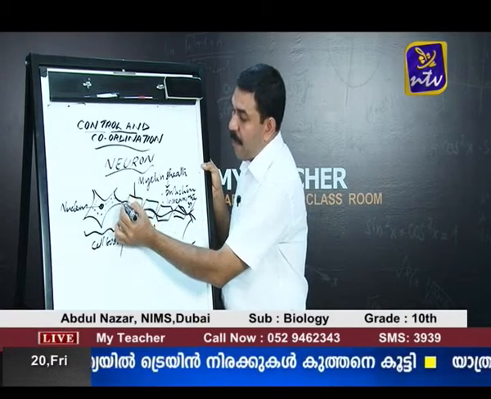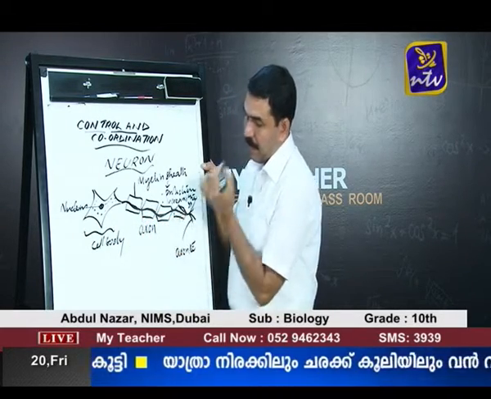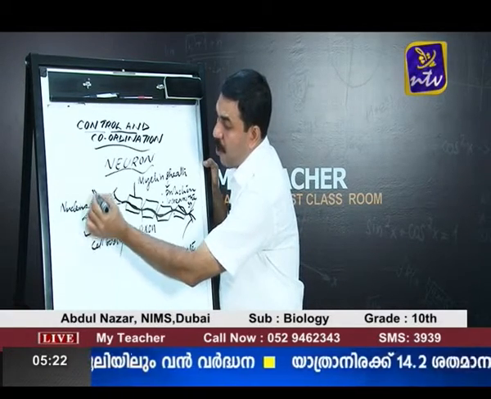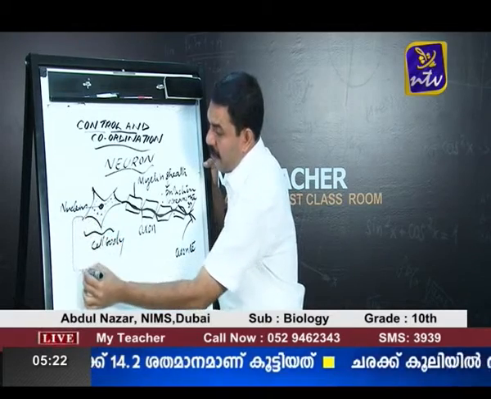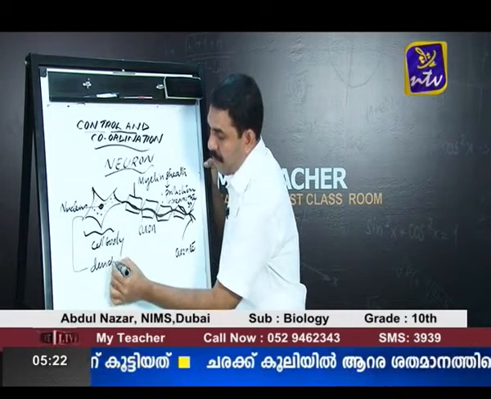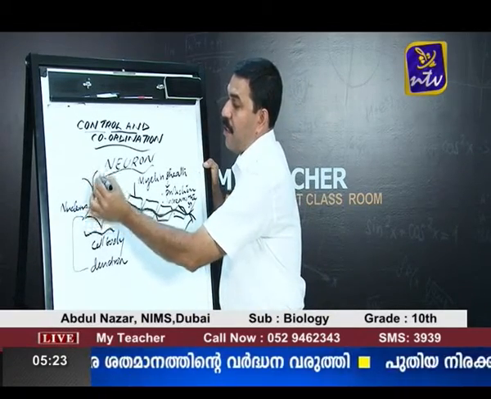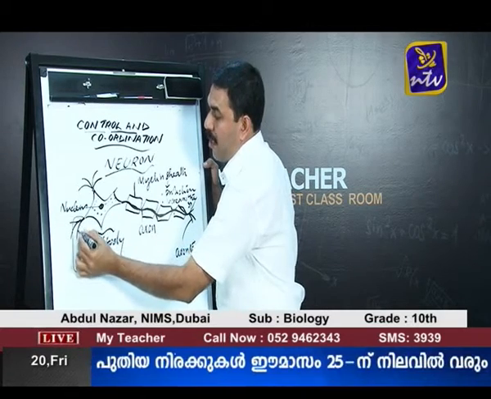Then apart from this long tube-like projection called the axon, the cell body has numerous small projections, and these small projections are called dendrons. Dendrons also end in branches, and the branches of the dendrons are called dendrites.